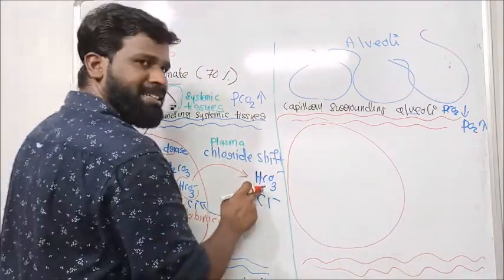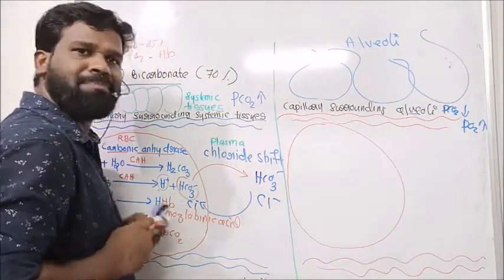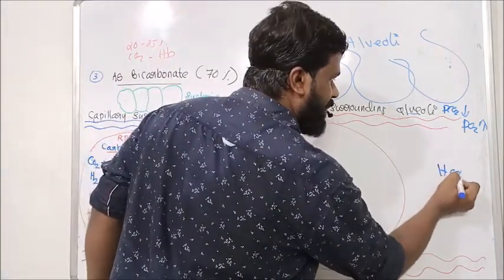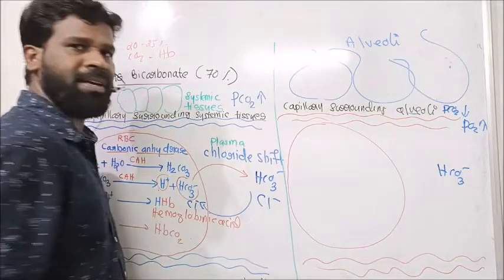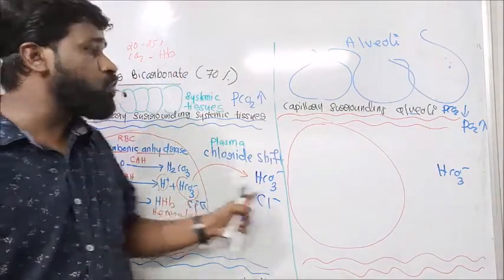This bicarbonate is transported to the capillary surrounding the alveoli through the blood plasma. So through the blood plasma, this bicarbonate reaches the capillary surrounding the alveoli. So 70% of carbon dioxide is transported in the form of bicarbonate through the plasma.